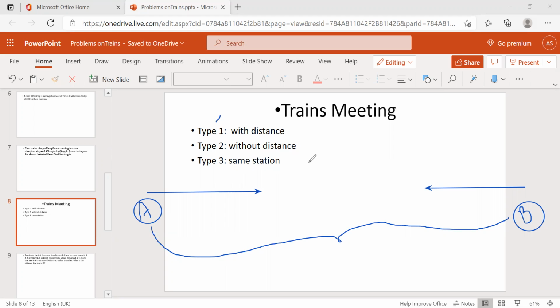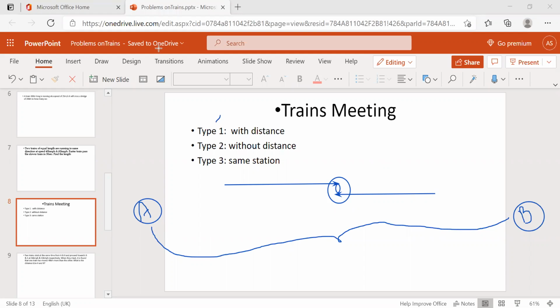And if they didn't mention the distance of A and B in their problem, and they are asking where these trains will meet. Suppose from station A, one train started like this and is moving on like this. And from station B also starting and moving in the opposite direction. Then at some point these two will meet, right? These two will meet at some point. So what is that point?